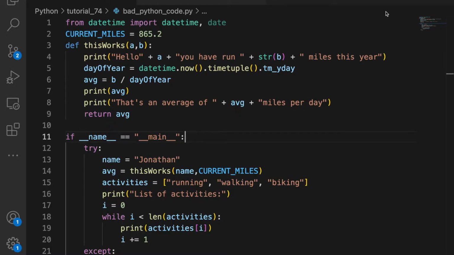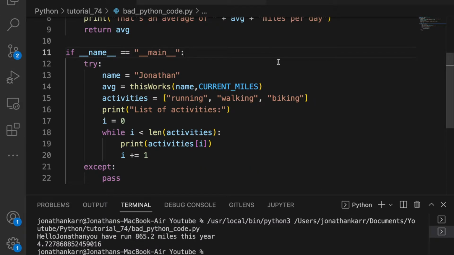So let's get started. When this Python file runs, it outputs the number of miles that a person has run this year. And when I run this program, it doesn't give any errors. So it works, right? I'm totally finished with this program since there are no errors. Ignorance is bliss, right? Well, this leads us to our first mistake.